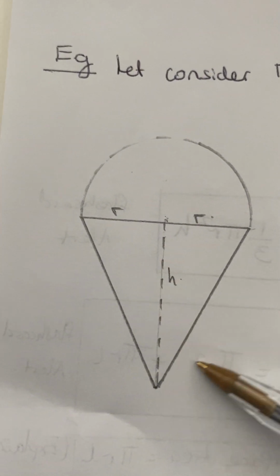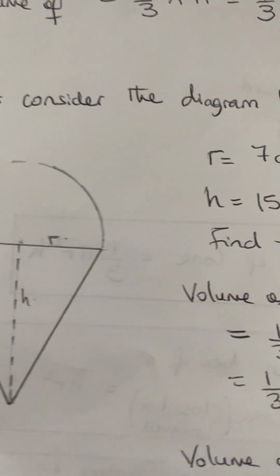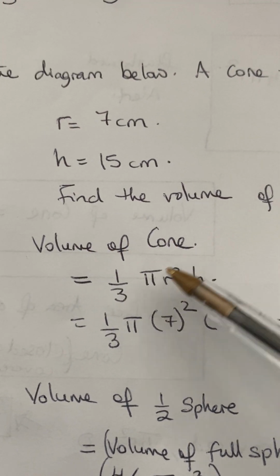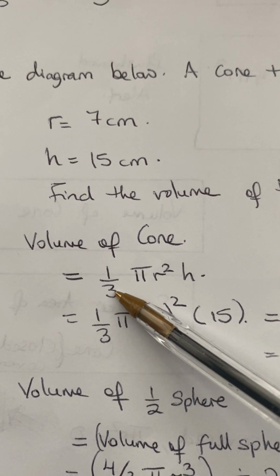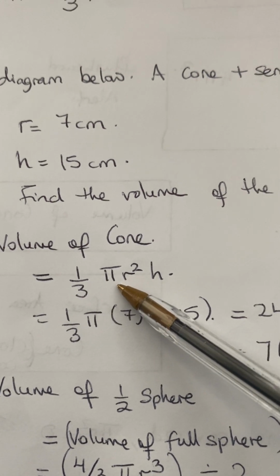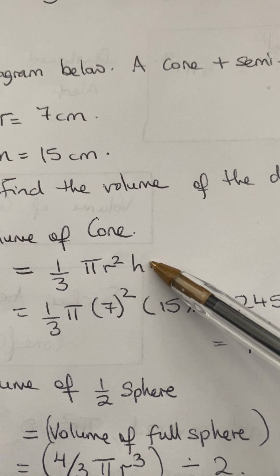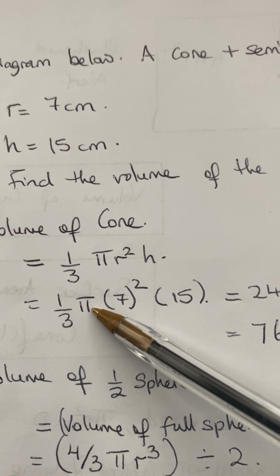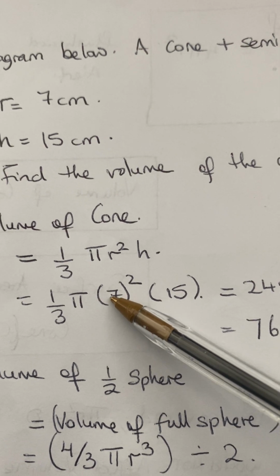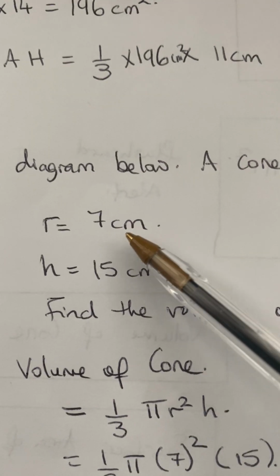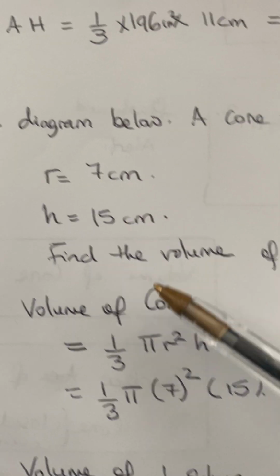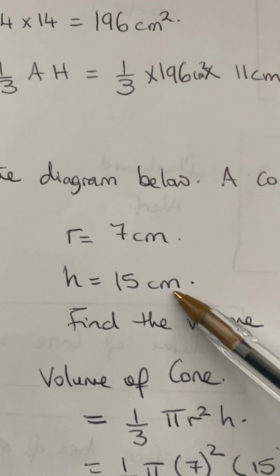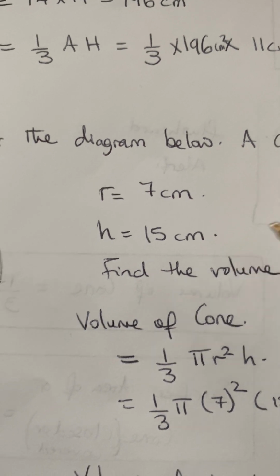So let's look at the cone part. From the formula I've just given you, the cone part volume is 1/3 pi r squared h. Now 1/3 pi, r here is 7, so squared, times height of 15 centimeters.